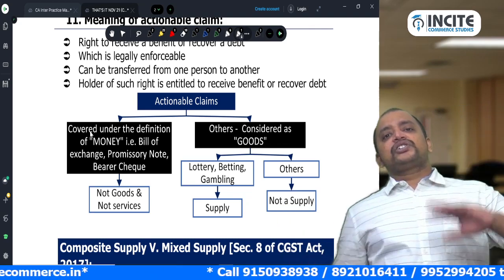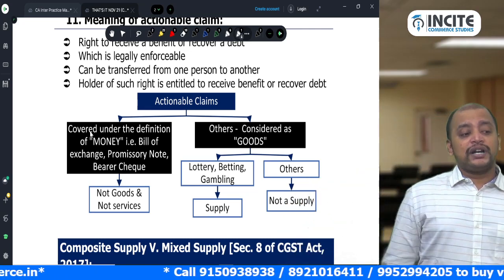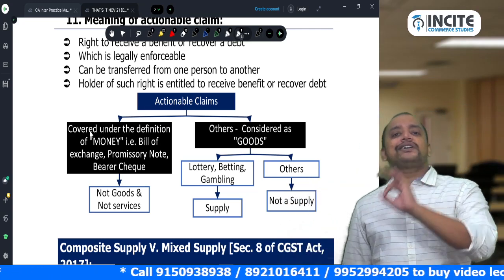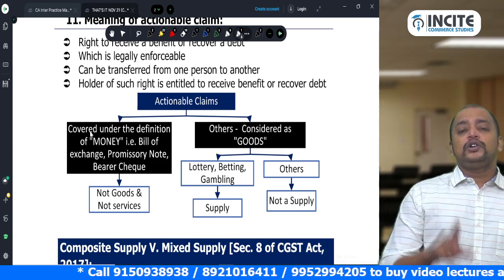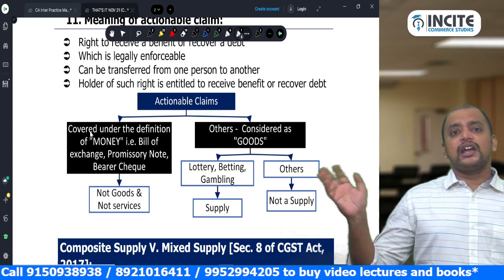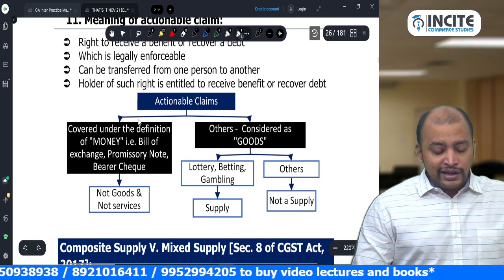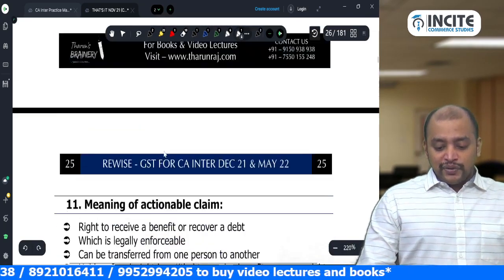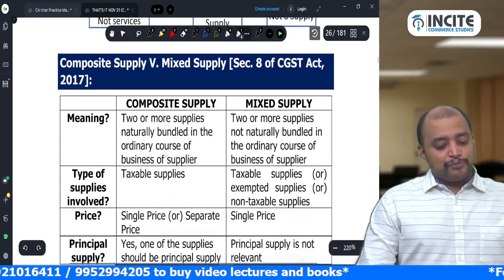And other actionable claims are treated as goods, but in that also only three are covered under supply. What are they? Lottery, betting and gambling are covered under supply, and all other actionable claims are excluded from supply. Okay, not a supply. So with this we completed supply.